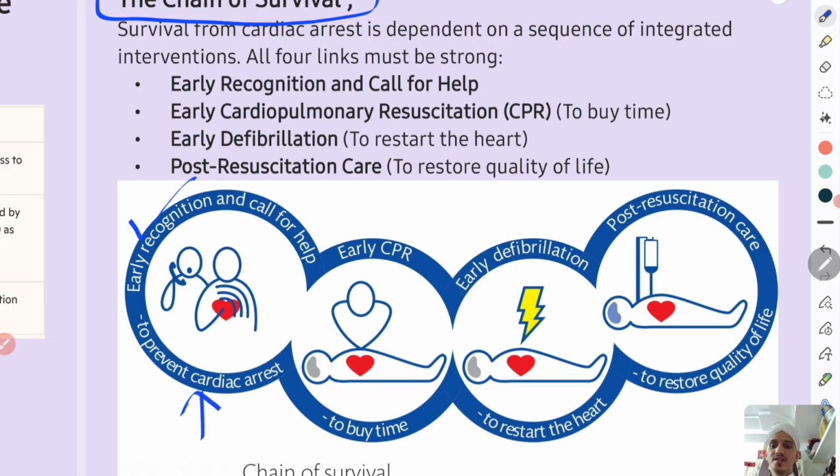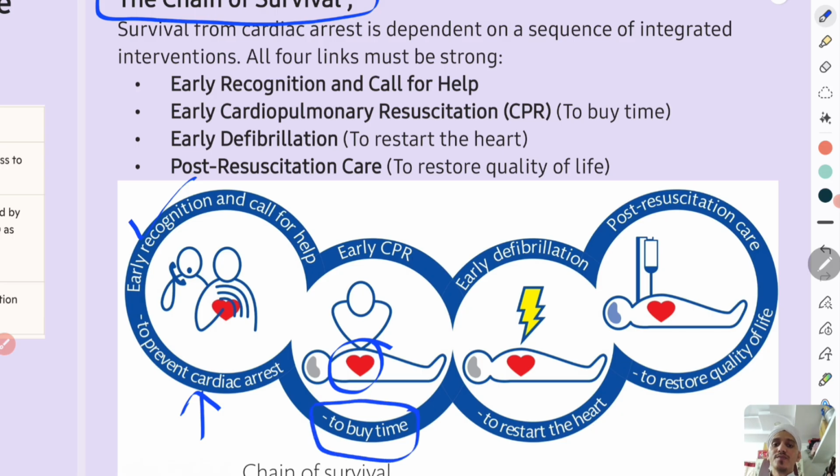So some patient is having chest pain or something related to the heart. We should recognize it early and we should call the emergency helpline, which differs from country to country. In India, especially in Karnataka state, we will call 108. So it depends on the emergency helpline number. So you should call. Till that time, if you feel that the patient is unaware and he is not breathing or there are agonal breathings and there is no pulse, then start CPR to buy time.